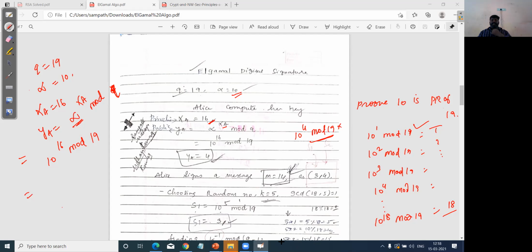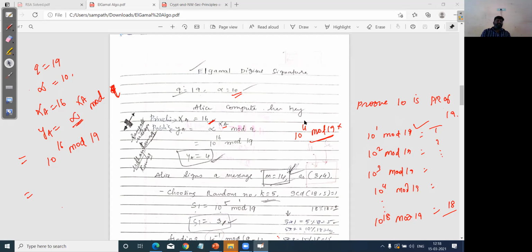You can unmute. I'm not reading the chat box now. 10 power 16 mod 19. I hope you are all working in parallel and solving the problem.